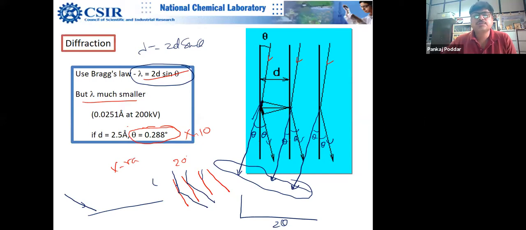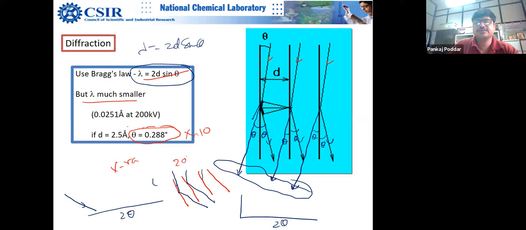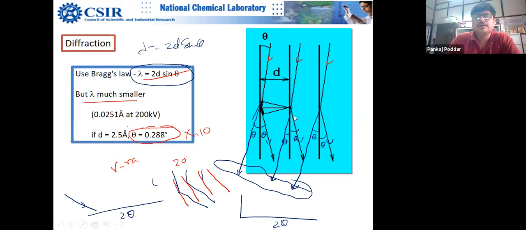Yes, sir. You plot it like this. Okay, you plot 2 theta because of the geometry of the instrument, of the goniometer. You understand? That's how theta is measured. That does not mean that your diffraction angle is not 2 theta. Who told you the diffraction angle is 2 theta? Sir, from graduation days, sir, we know. No, no, diffraction angle is theta. It is measured as 2 theta. It is plotted as 2 theta. That does not mean that angle is 2 theta. Angle is theta only. Okay, you understand? Yes, sir.